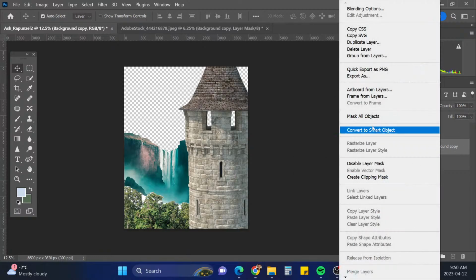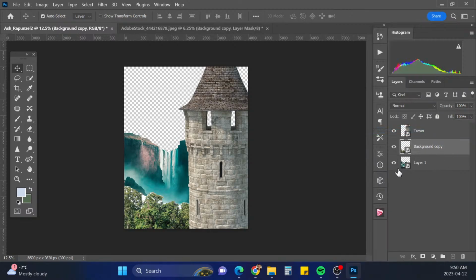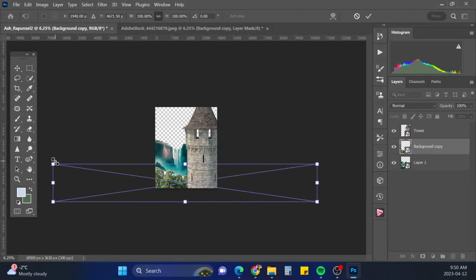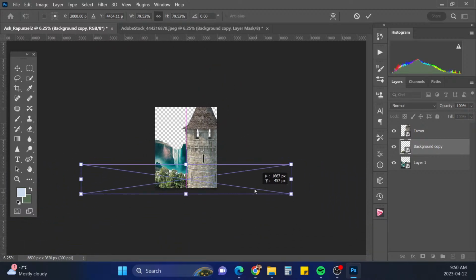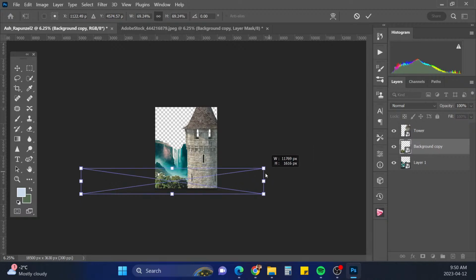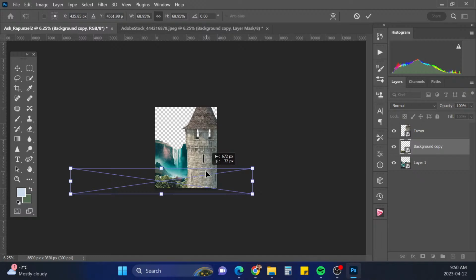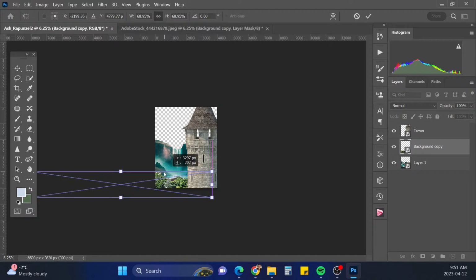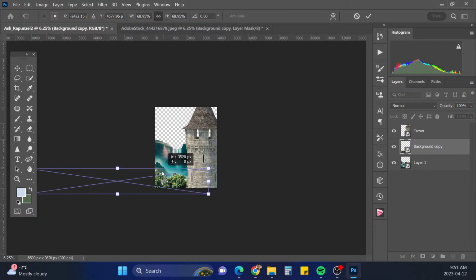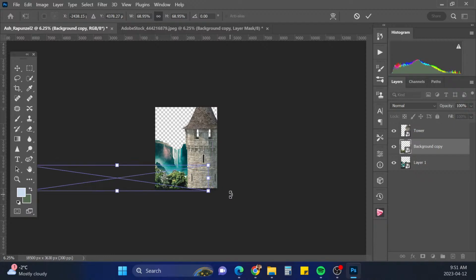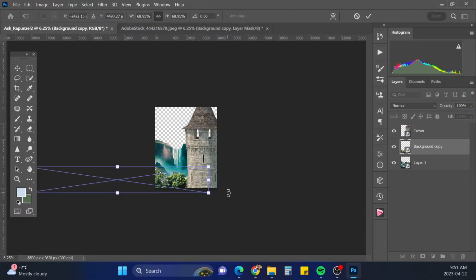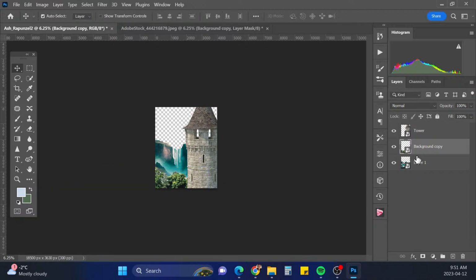So let's just convert it to a smart object. And I'm gonna go Control T, and we're just going to resize, place that somewhere. How do I want it to look? Maybe like this? No, I definitely want that thing covered. Maybe like right there. That looks pretty good.